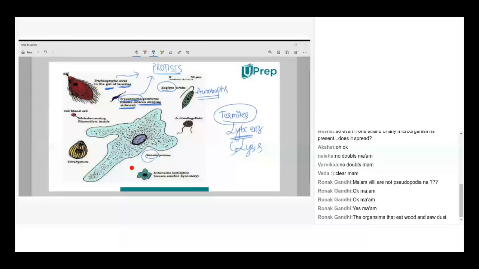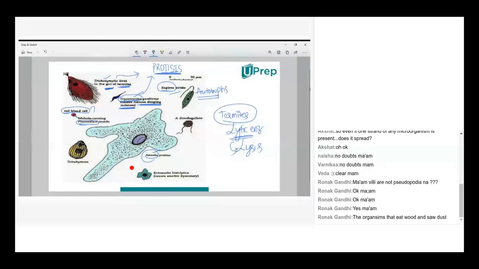Now, Plasmodium, a very important one, which I'm going to explain in an elaborate way. Plasmodium is an example of protist. I'm discussing various examples under protist: Amoeba, Euglena, Trypanosoma, Trichonympha, now Plasmodium. Every time, one of the students asks me whether a red blood cell is an organism or not. This is the one example which clears all doubts regarding this question.